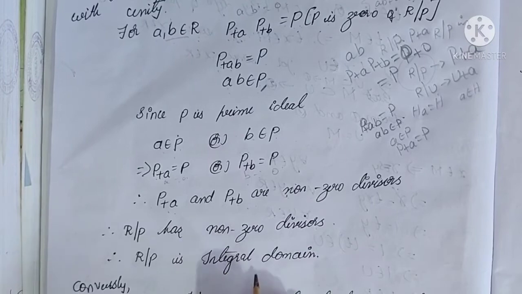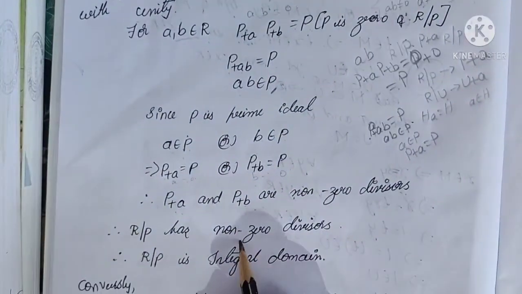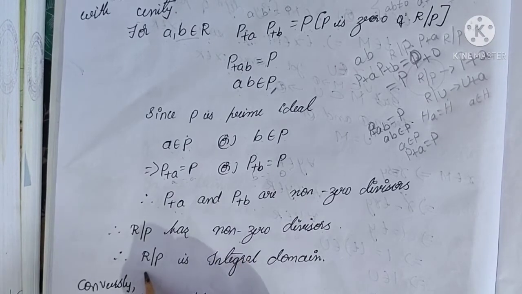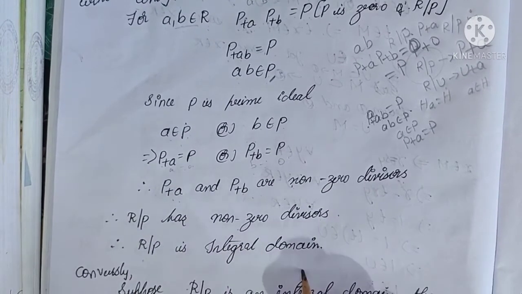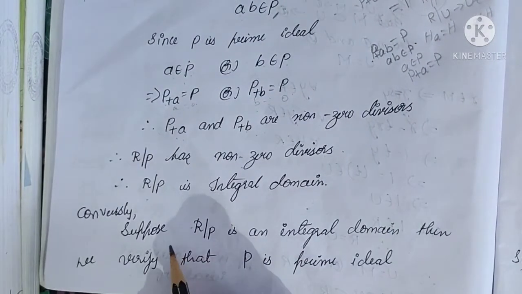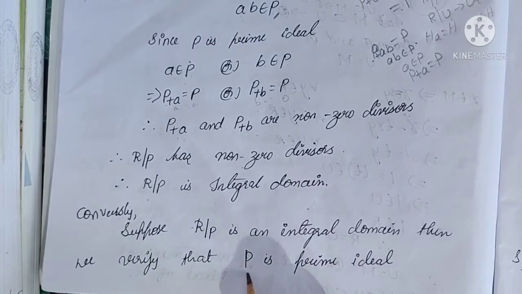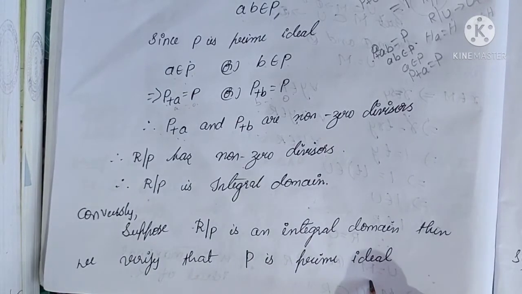Therefore, R/P is a commutative ring with unity and with no zero divisors. Therefore, R/P is an integral domain. Next, consider the converse: R/P is an integral domain. Then we have to prove that P is a prime ideal.